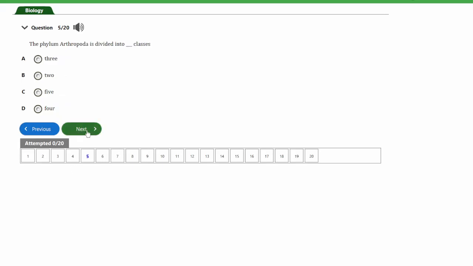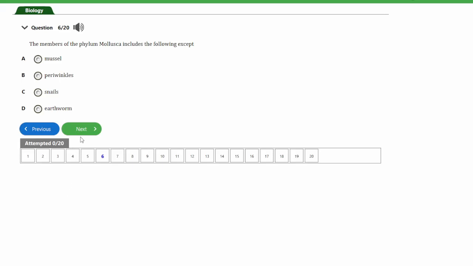Let's look at the next question, guys. That's question number 5. It says, the phylum Arthropoda is divided into dash classes. So we have A, 3, B, 2, C, 5, D, 4. So guys, the answer to this question is option C, and that's 5. The phylum Arthropoda is divided into 5 classes, which includes the Insecta, the Arachnida, the Crustacea, the Myriapoda, and the Chilopoda. So guys, that's the 5 classes.